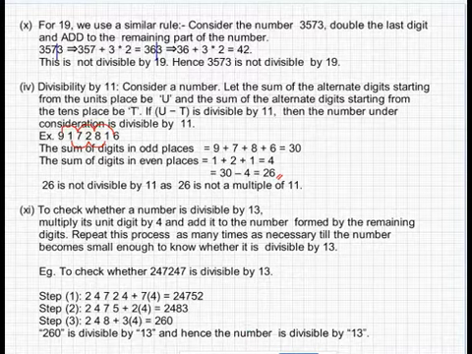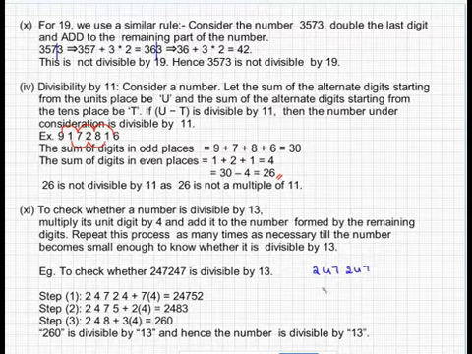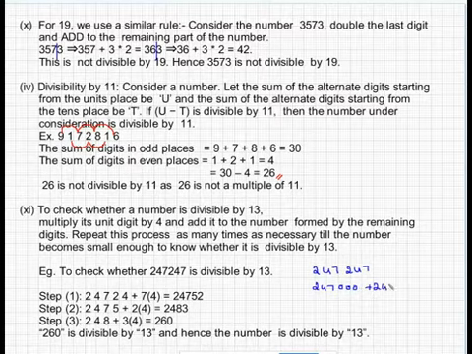I come across this 247. I just want to tell you something about this number. It has some important concept here, not related to the divisibility rule, but still I just want to tell you. This 247, I can write this as 247,000 plus 247.